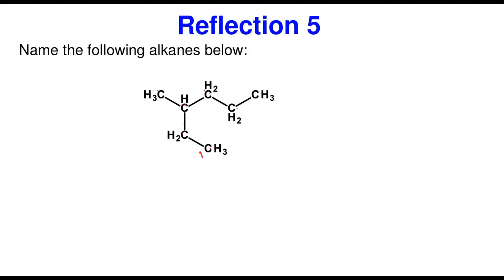So I'm counting from here: 1, 2, 3, 4, 5, 6. And this becomes our attachment in carbon number 3. So it's going to be what? It's going to be 3-methyl.